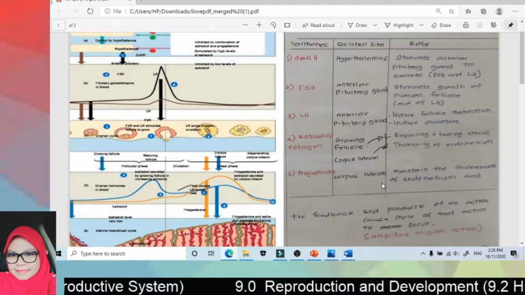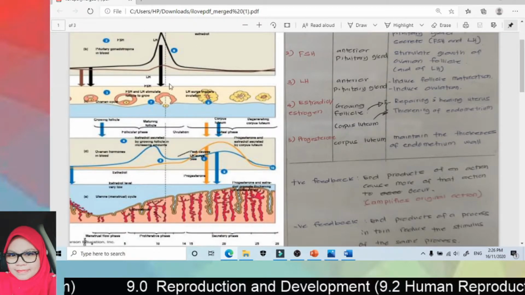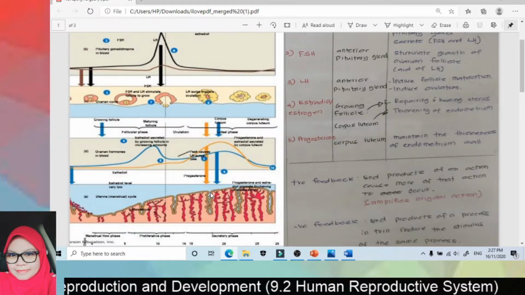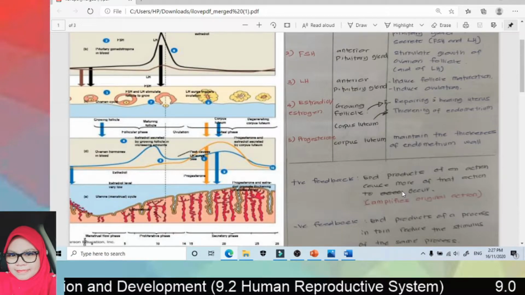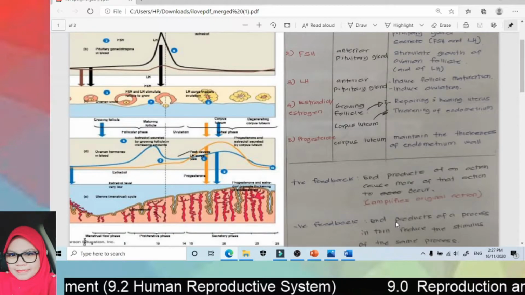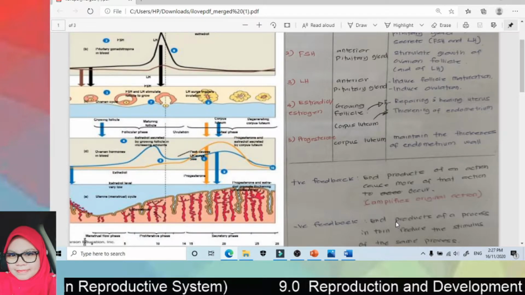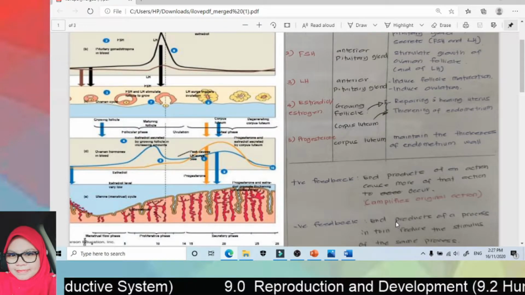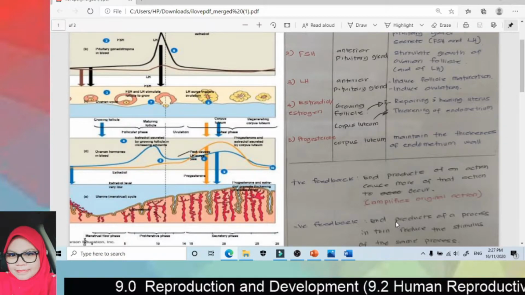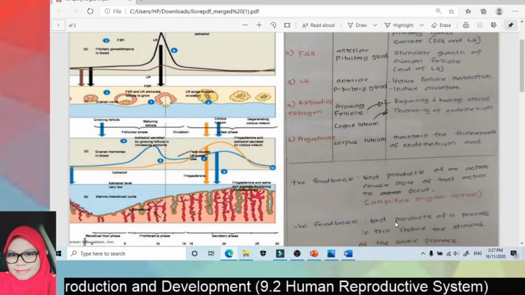So in the female reproductive cycle, there is positive feedback and negative feedback. What is meant by positive feedback? It is when the end product of an action causes more of the action to occur, which means there will be enhancement. If its level is high, it will cause that level to become even higher. So it will enhance the effect. Negative feedback, on the other hand, gives an opposing effect. If the level is high it will lower it, and if low it will raise it. So that is positive and negative feedback.